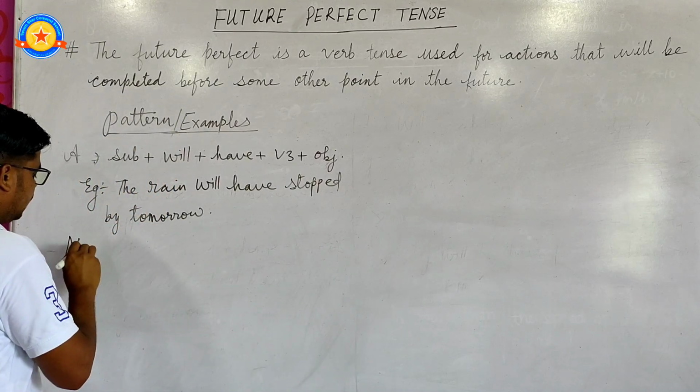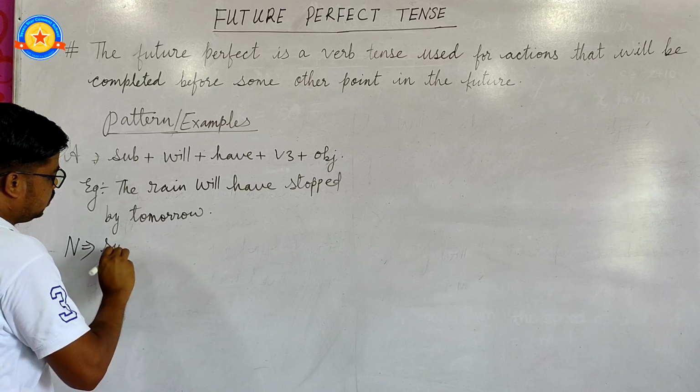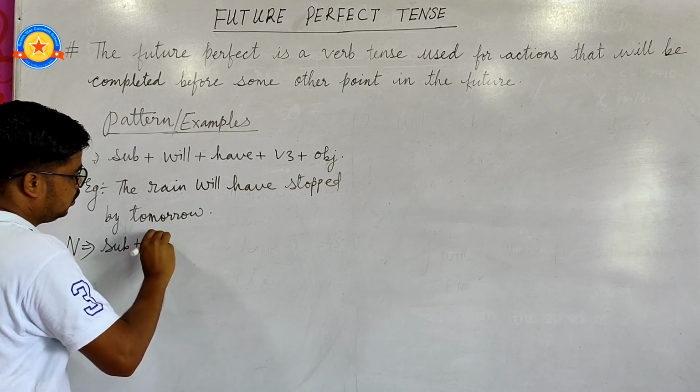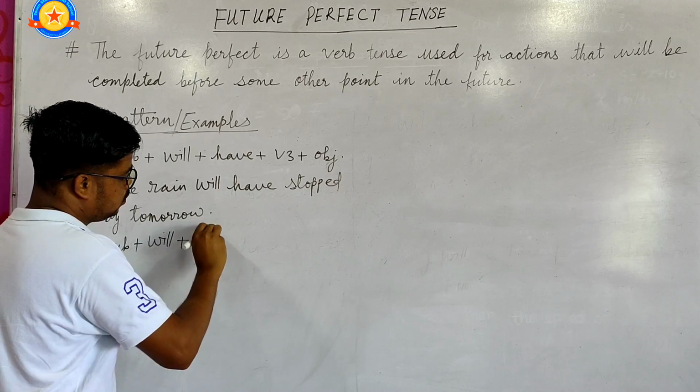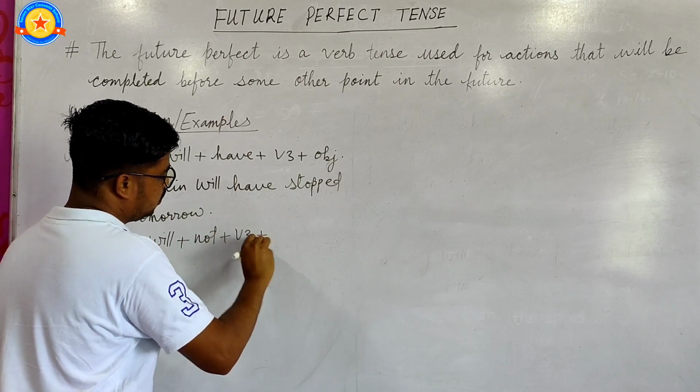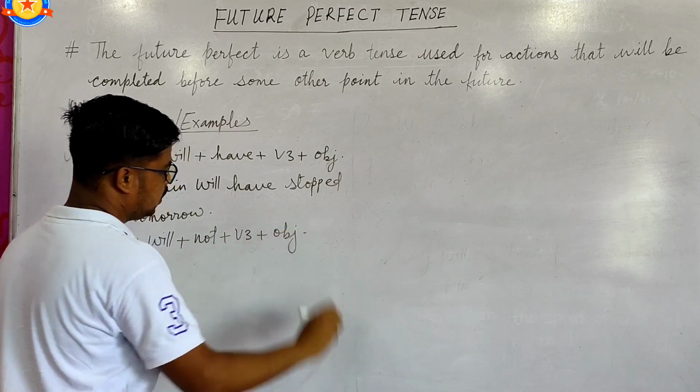Now negative: subject plus will plus not plus verb third form plus object and full stop.